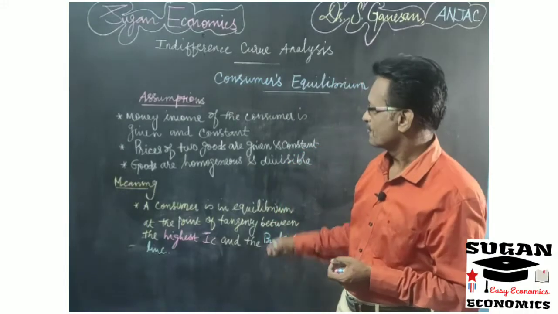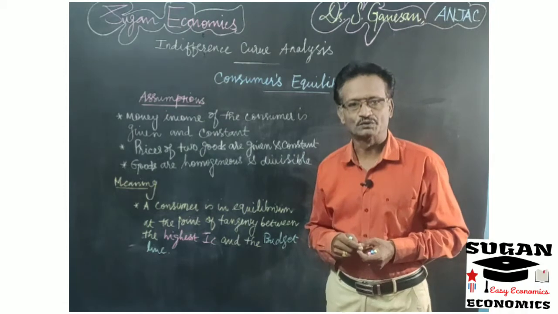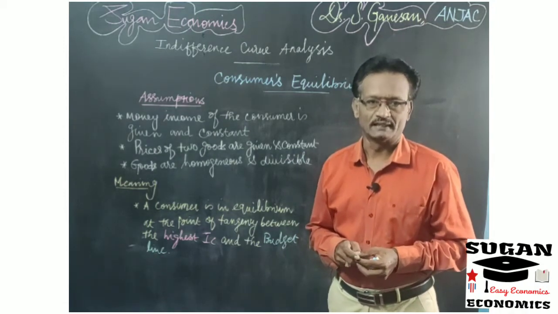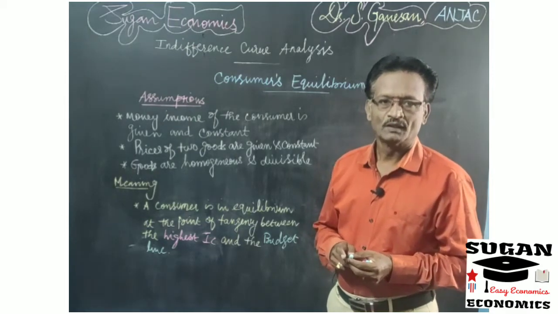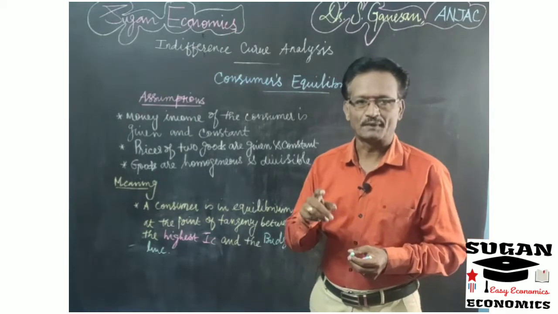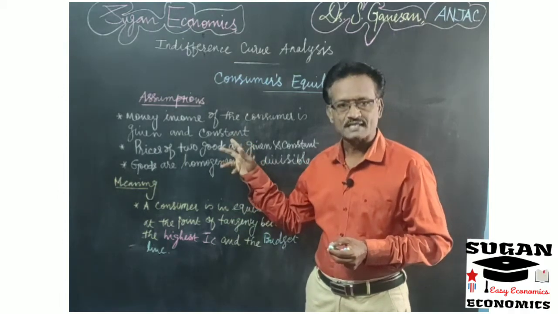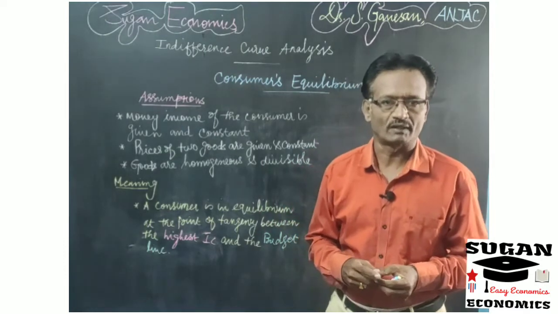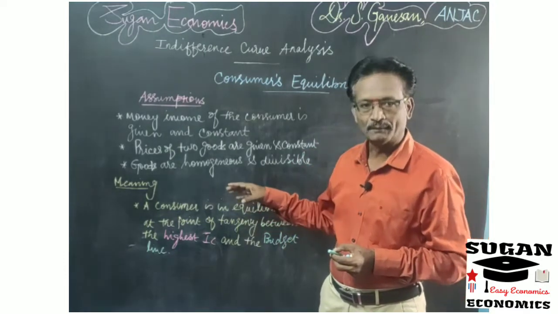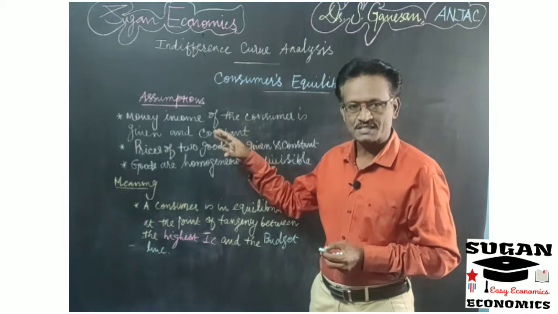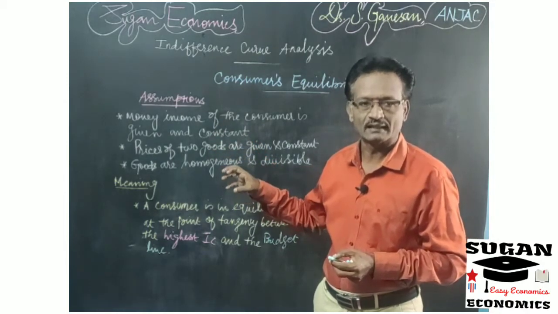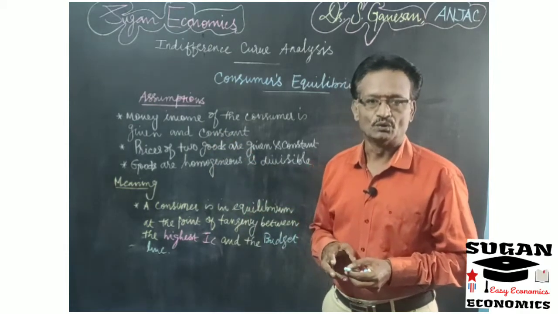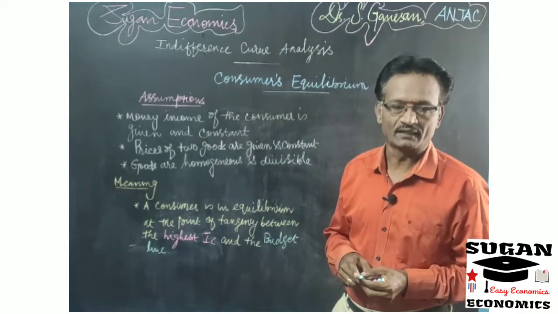Dear students, in the previous class we discussed the properties of the indifference curve and the budget line. Under the properties of indifference curves, we discussed that a higher indifference curve provides a higher level of satisfaction and a lower indifference curve provides a lower level of satisfaction. For the budget line, we discussed how to construct it, what the constraints to the consumer are, and what assumptions we made to draw it.